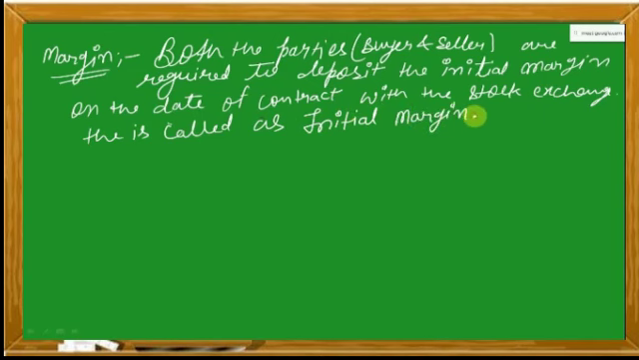Now, why is this margin required? Because this margin is deposited to cover up the loss arising on account of counterparty default risk. I mean, if any of the parties defaults to complete or execute the contract, this particular margin will be utilized to cover up the loss if there is any default. And the main point is it is maintained